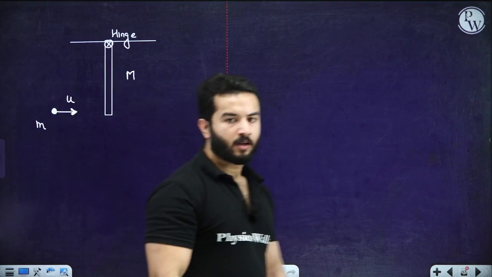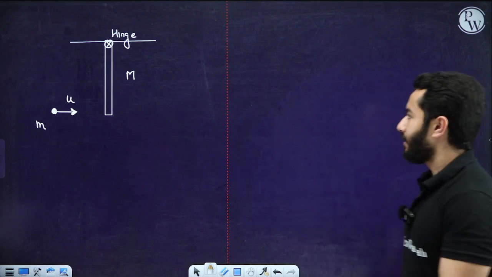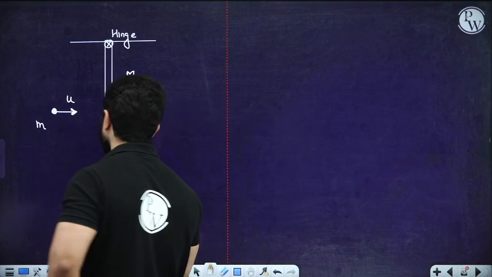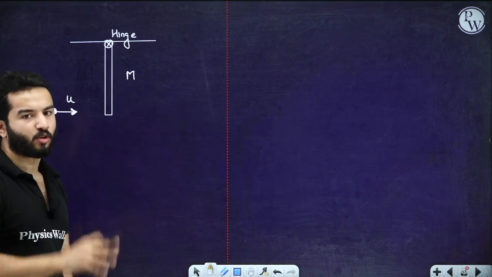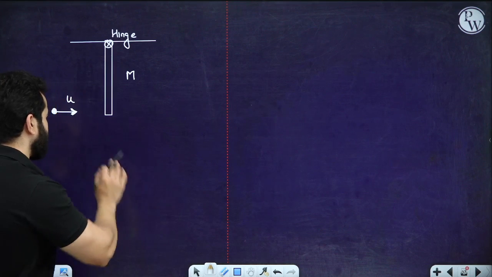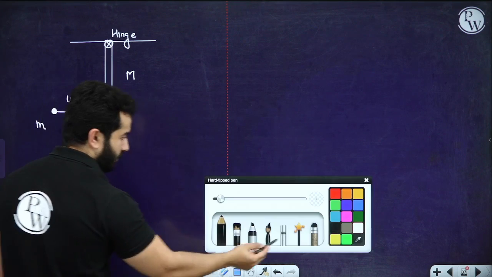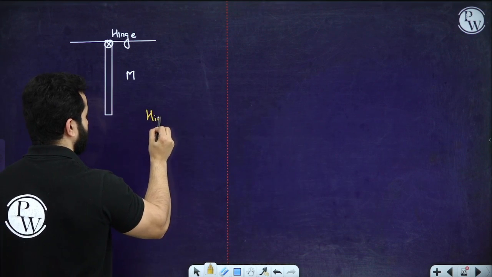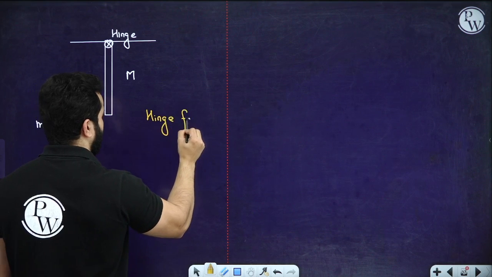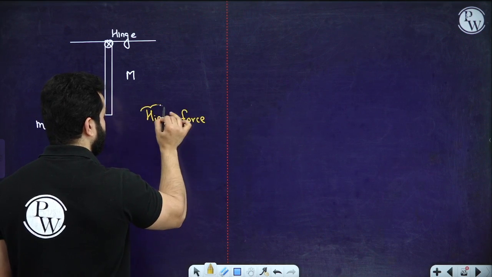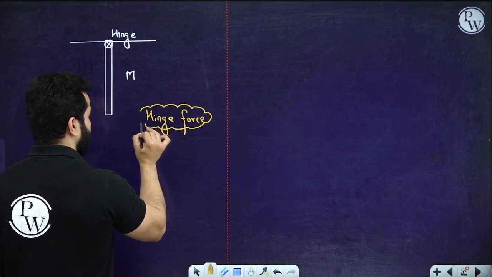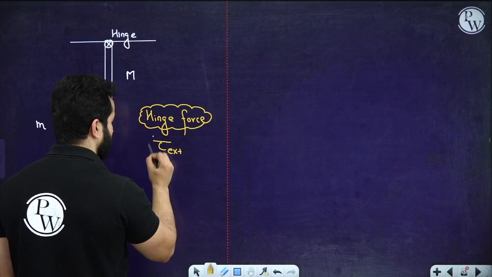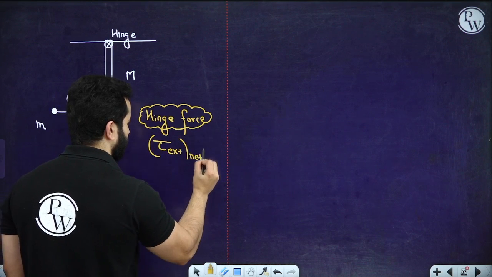Now please understand, when collision is going to take place over here, just before and after collision, hear me out, there will be hinge force, and because of this hinge force, the net external torque will not be 0.